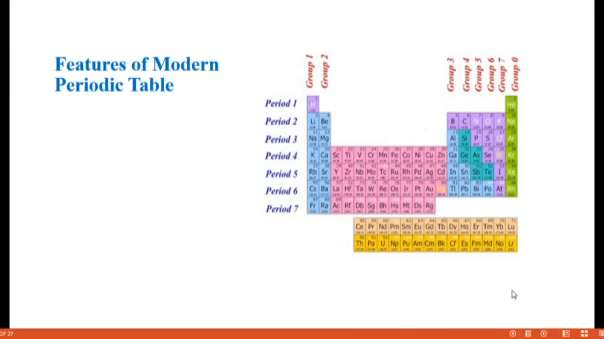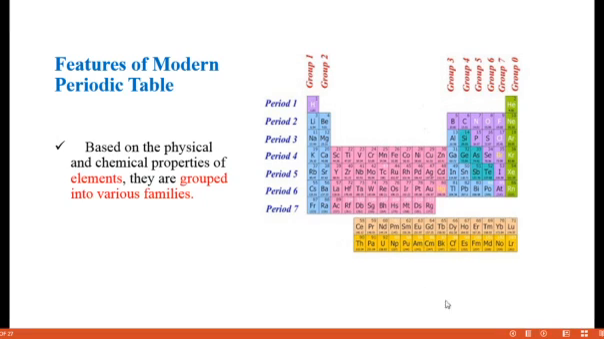Okay. So based on the physical and chemical properties of the elements, they are grouped into various families. In the modern periodic table, based on the physical and chemical properties of the elements, they are grouped into various families. See the colors. There are some colors present in the periodic table, and they represent each group. So these are the features of the modern periodic table.